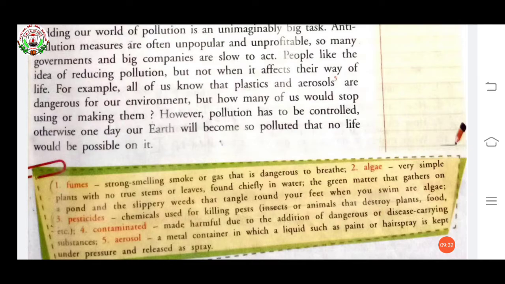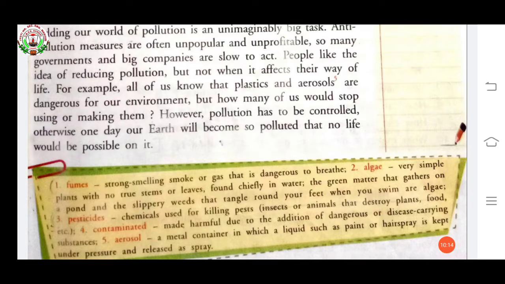Chimneys and factories are producing harmful fumes, and motor vehicles also pollute the air and cause many deadly diseases. We all know about air pollution because of so many vehicles, chimneys, and factories producing waste fumes. So it produces air pollution, and chemicals in the air combine with the moisture to make acid.